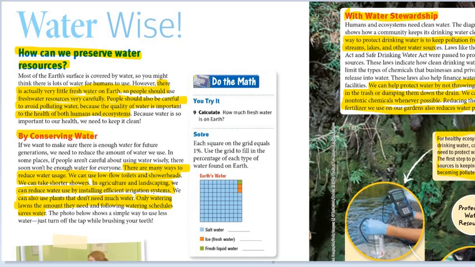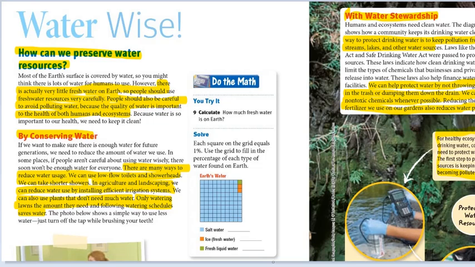Now, people should also be careful to avoid polluting water because the quality of water, as you know, is important to the health of both humans and ecosystems. The main way to protect drinking water is by keeping pollution from entering streams, lakes, and other water sources. This way, you guarantee that you are not having polluted water. This can be applied as laws and as practices by individuals.